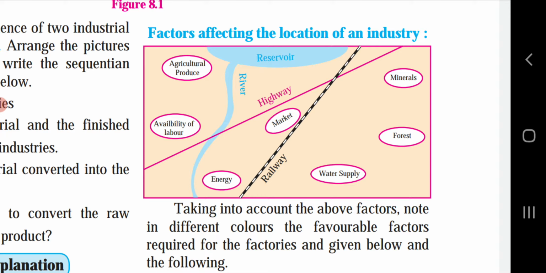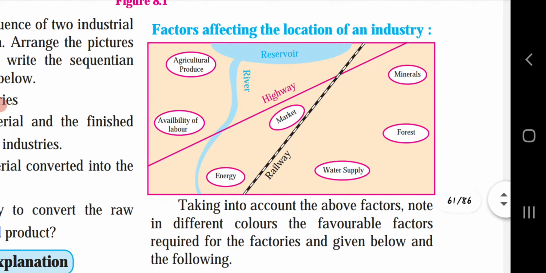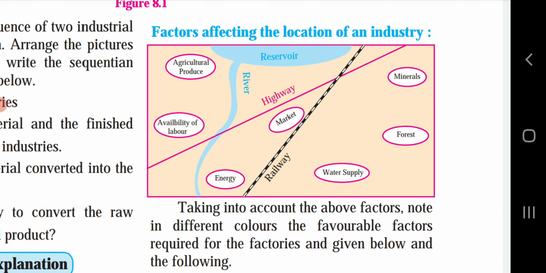Okay, now the second one, textiles. Textile as well as sugar industries are agro-based industries. As I told you before in finding answers, both are agro-based industries. Agricultural production of cotton and sugarcane is done, so they are known as agro-based industries. The raw material is perishable, hence it is essential that the industry is located near the sources of the raw material, that is near the agricultural produce. So where the agricultural produce is grown, at those places the textile and sugar industries can be seen. Moreover, both industries require water.